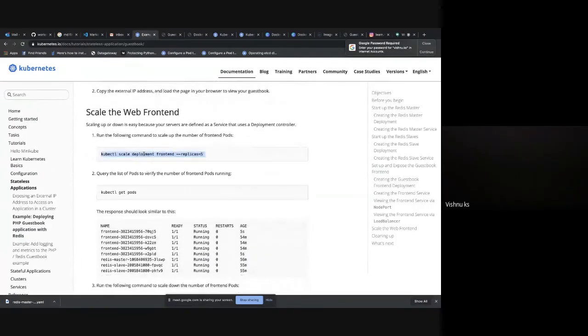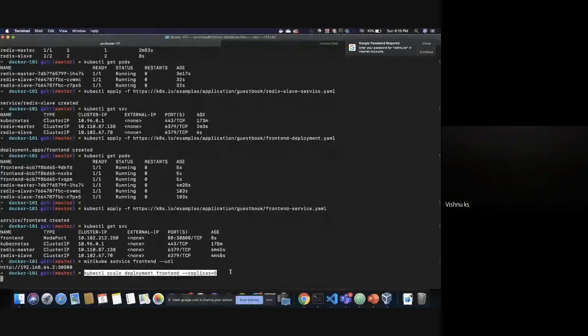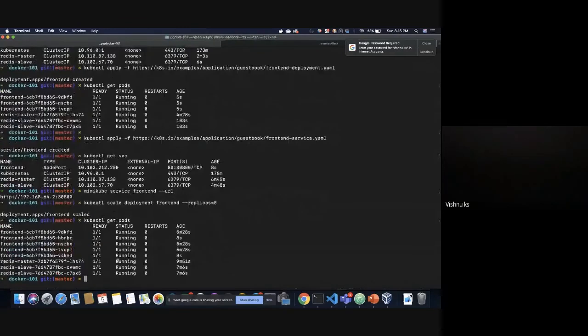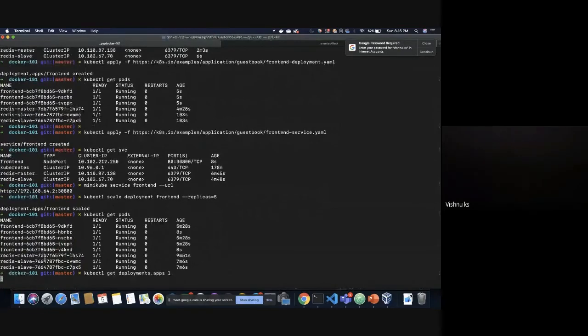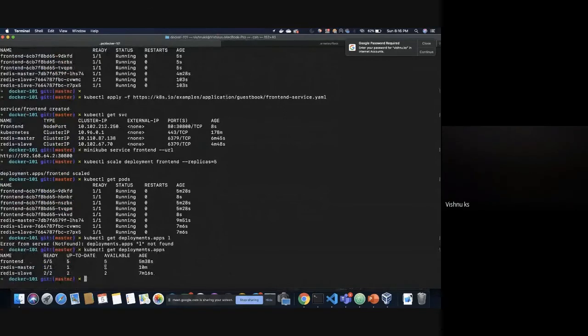Yeah, you can scale the application on the fly by adding more replicas by using the dash dash replicas option. So if you do kubectl get pods, there will be 5 replicas of this front end running. kubectl get deployments, 5 pods of the front-end application are running.